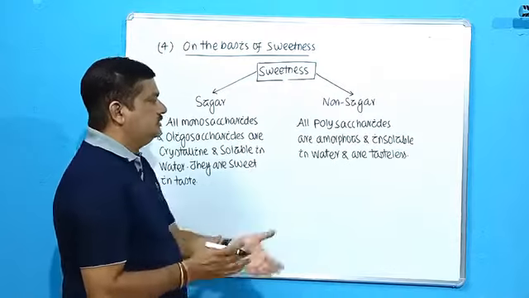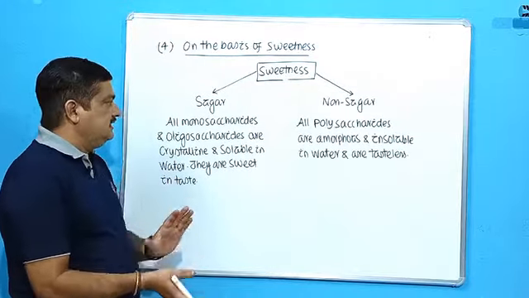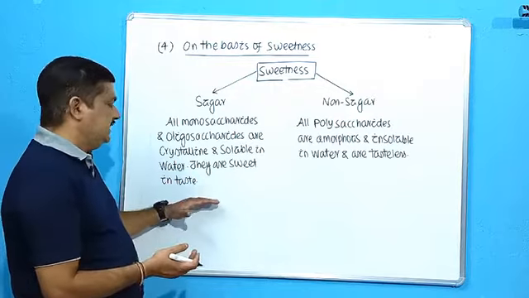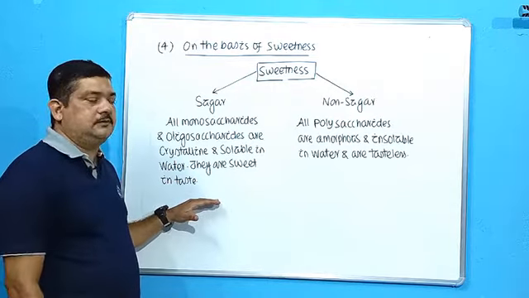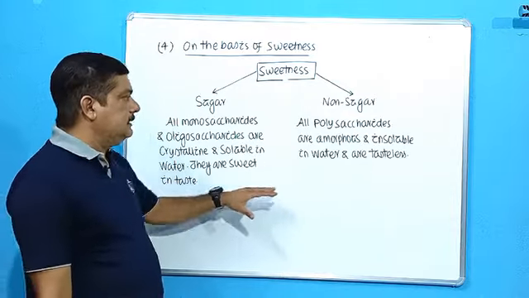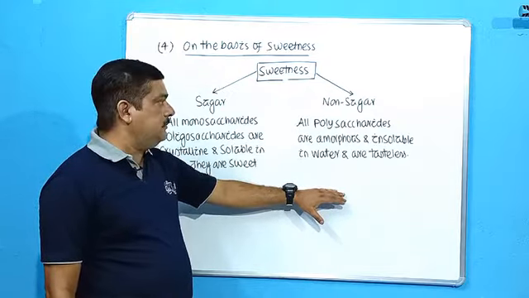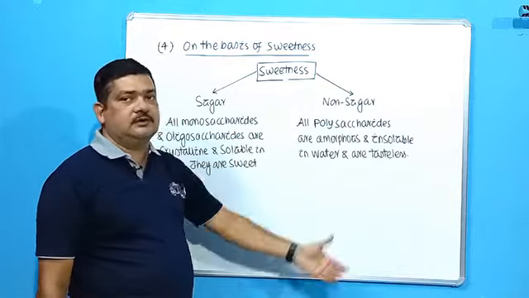So they are called non-sugars. Okay, so this is the next basis of classification. You can easily cite the examples. For sugars, take glucose, fructose, lactose, maltose. For non-sugars, polysaccharides like starch, glycogen, cellulose, gums are examples of polysaccharides which are non-sugar.